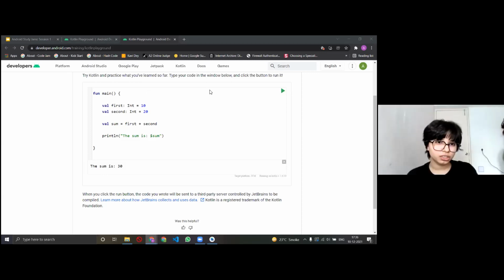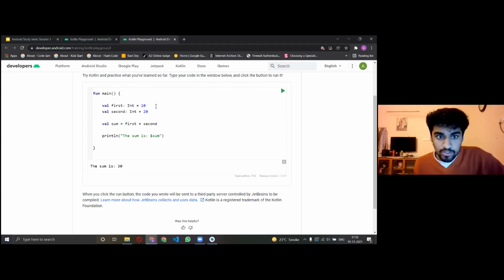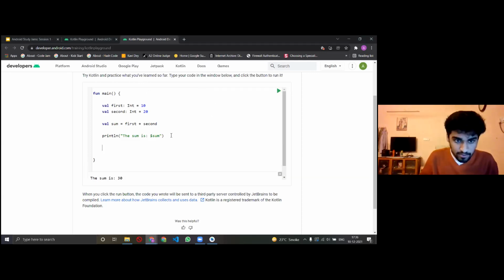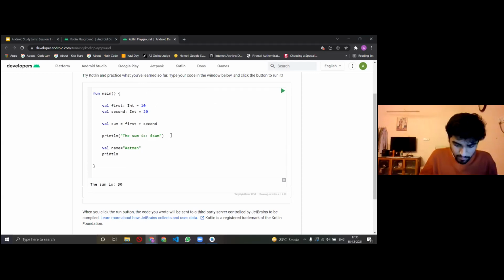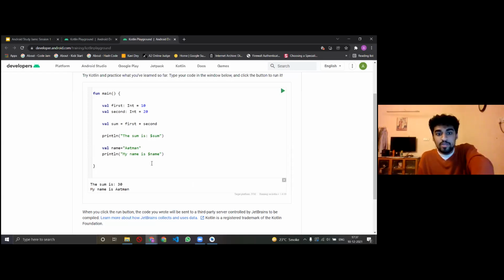So do we have to do the same thing when we're putting in a string? Let me quickly do something for a string. Let's say I want to print my name is, and as I told you, if you want to print out a variable, you use a $ sign. So why didn't it do that here?